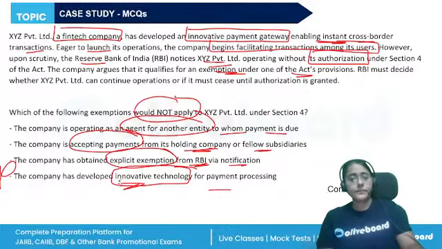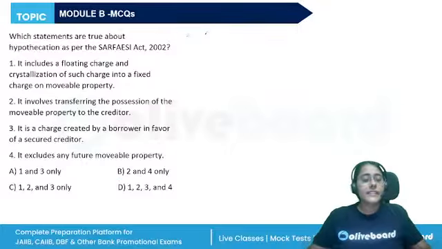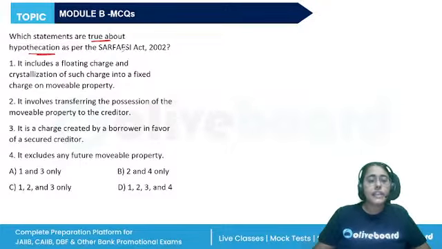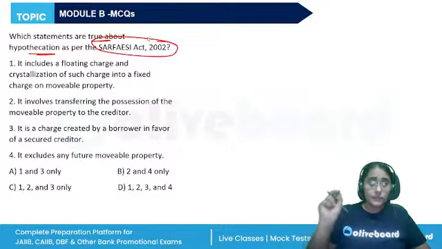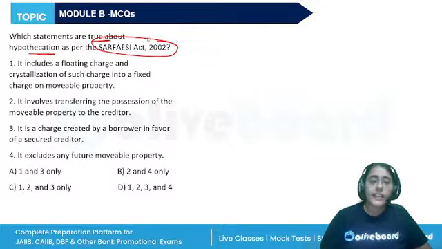All right. Next question. Which statements are true about hypothecation as per the SARFAESI Act? See, other types of charges like a mortgage, a pledge, a lien, these are defined in the Transfer of Property Act. But hypothecation is defined in our SARFAESI Act. So, which statements are true?